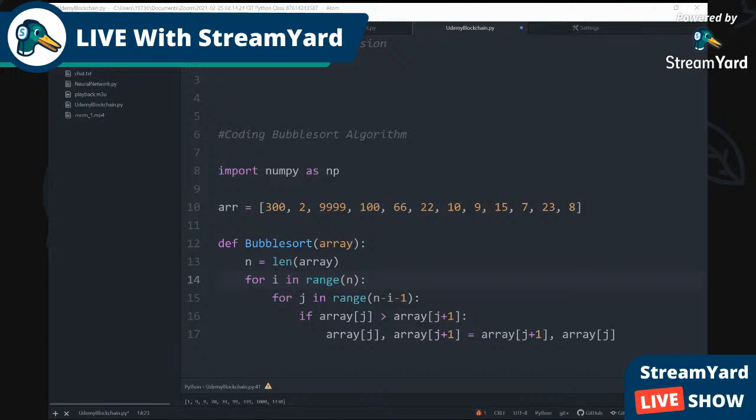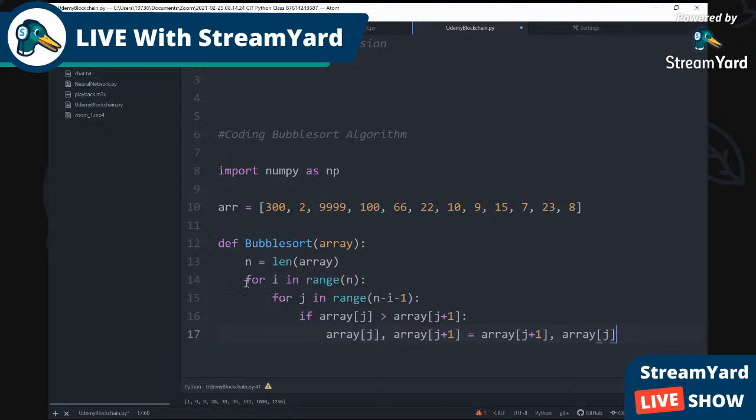All right. So what we got here is we create a function, define bubble sort, and in the brackets we have the array. Then we initiate a variable n equals length of the array.